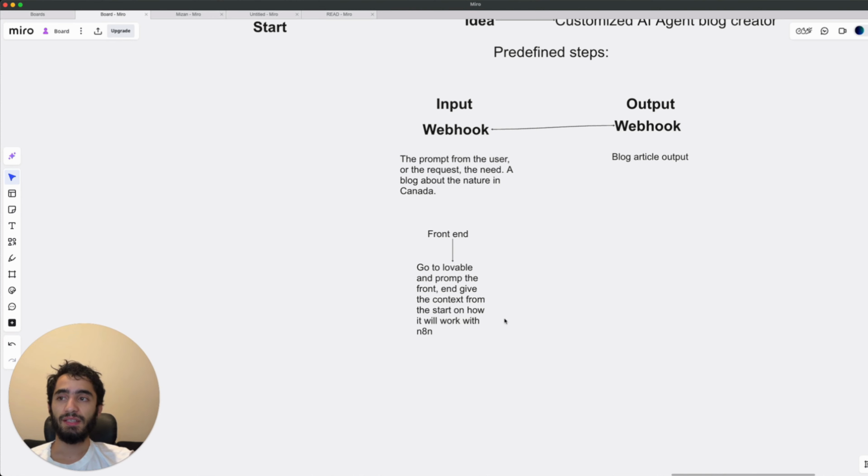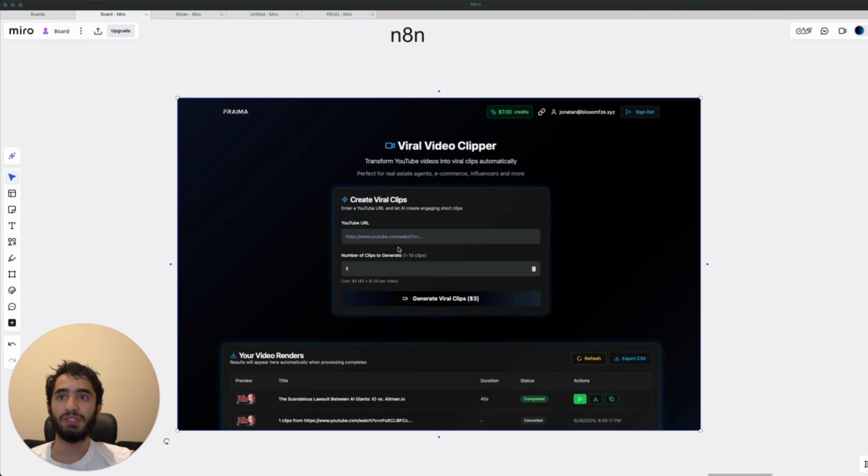And so basically, you build a front end, and the front end is basically, as I just showed you guys, the app, right? So here we can see an example of that. Here is the front end. You have to prompt it, and you have to have clearly defined fields. Here I have two fields, a YouTube URL and the number of clips. And then you have the button, which